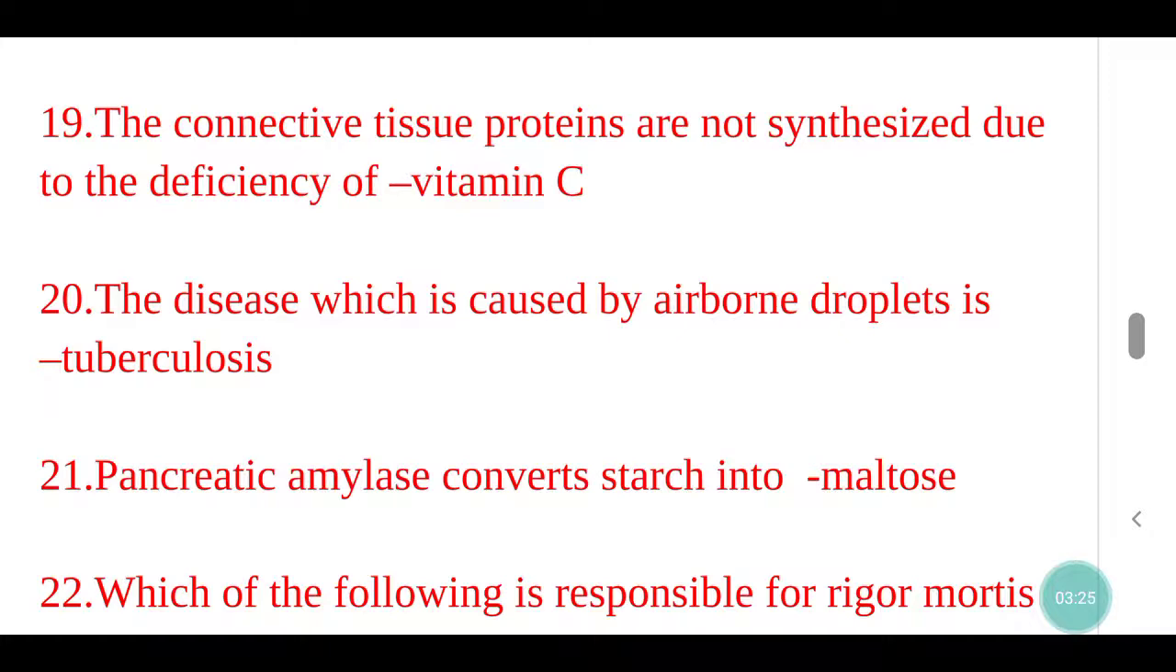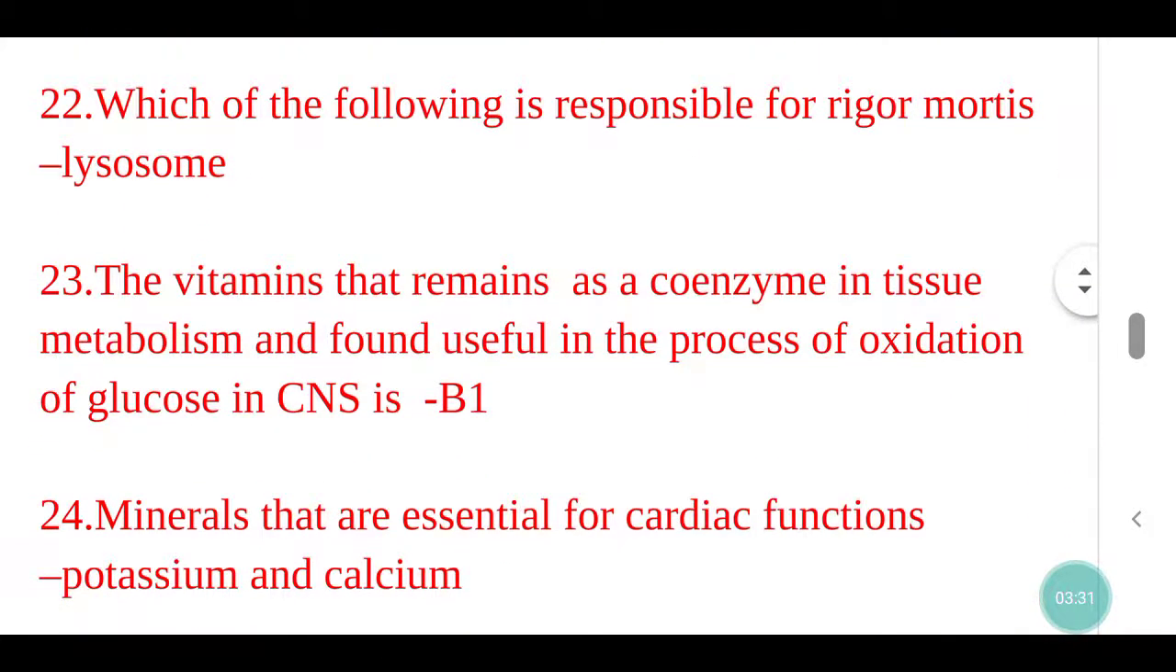Pancreatic amylase converts starch into maltose. Which of the following is responsible for rigor mortis? Lysosome. The vitamin that remains as a coenzyme in tissue metabolism and is found useful in the process of oxidation of glucose in central nervous system is B1.